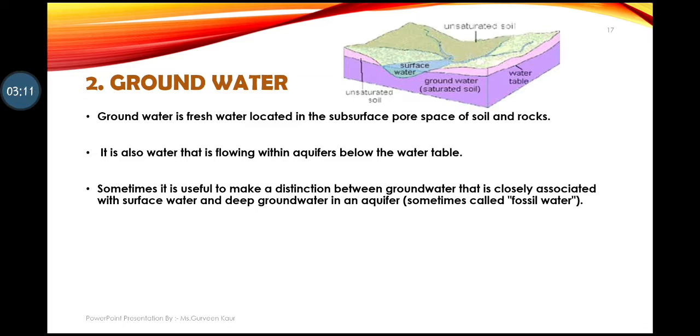Through pores or spaces between the rocks, the water is stored at the deeper level, and that water is groundwater. This water is fresh, but direct usage of this type of water is not available, because it is stored beneath the earth. So this was groundwater. If you want a detailed explanation, you can go through my previous chapters, where I have explained it in detail.